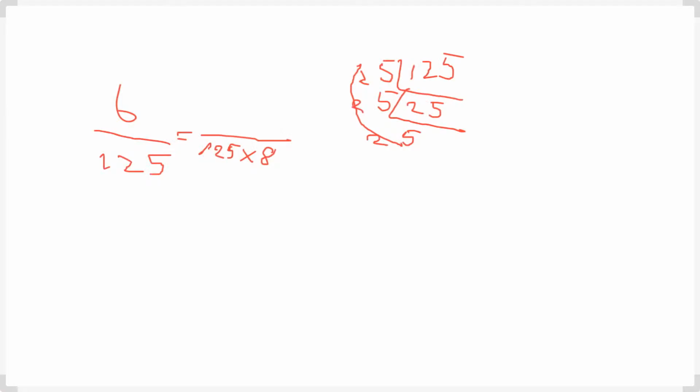Try to make it 10. Here is also 10, here is also 10. 10 into 10 into 10. This is the thousand.